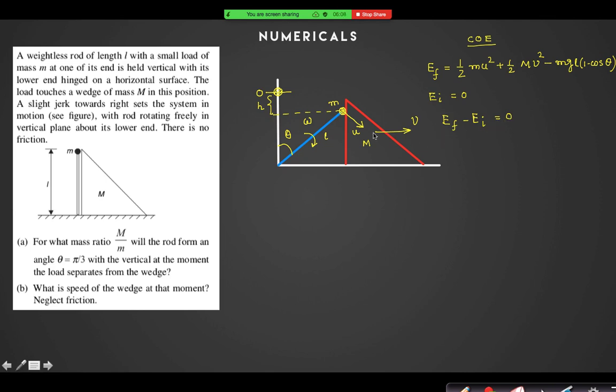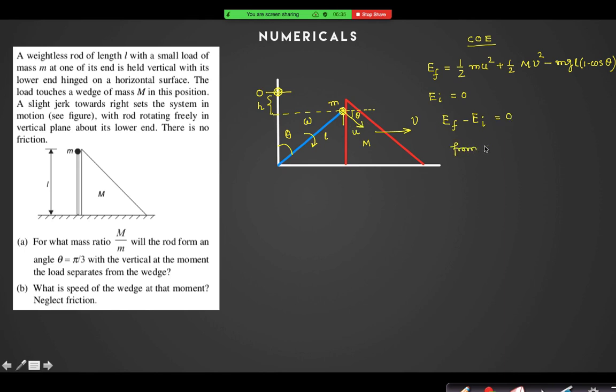Again, there is another relation between V and U. Can I find the relation between V and U? This is theta, so that must be theta, right? This angle is theta. So can I say u cos theta is equal to v?